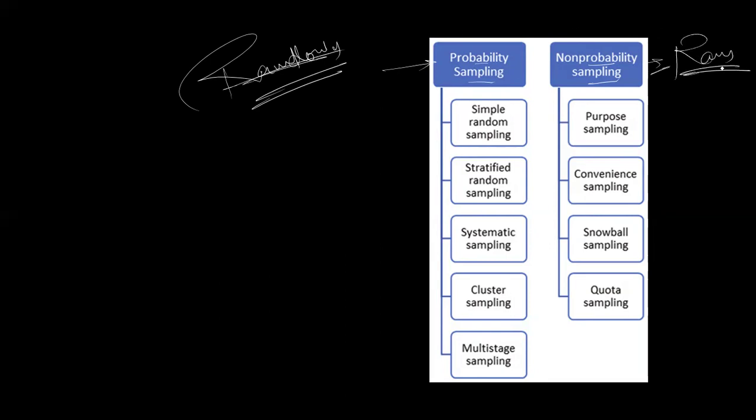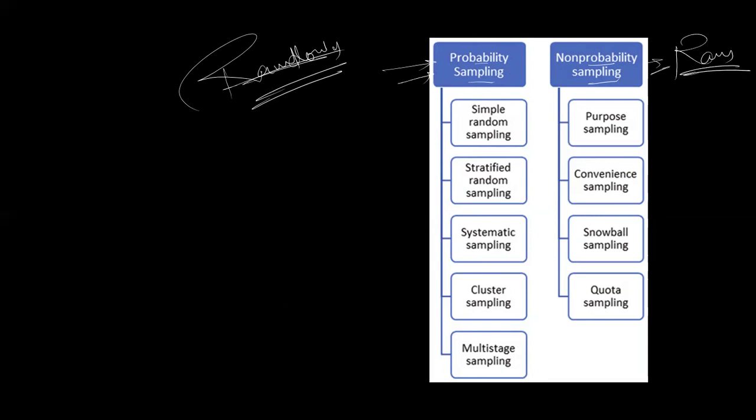Now look at what probability sampling is and what non-probability sampling is. Probability sampling means where the data is taken following some pattern, and non-probability means where the data is taken randomly. Sorry, non-probability means randomly taken, and probability means some pattern is followed.